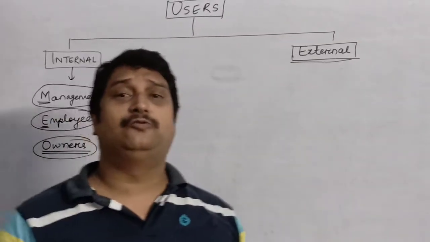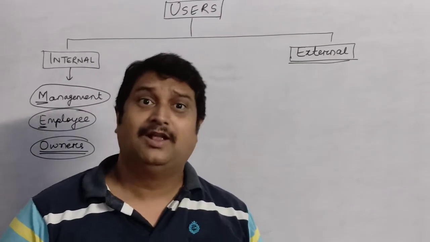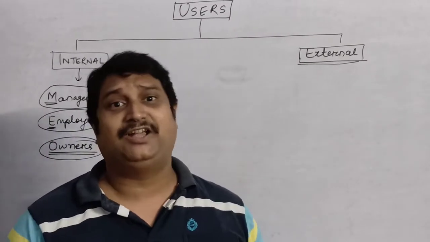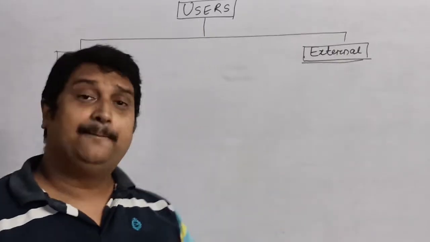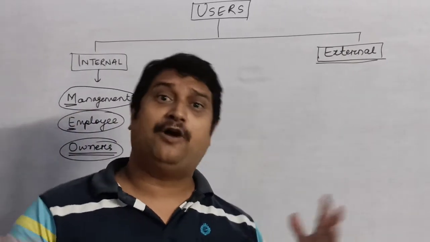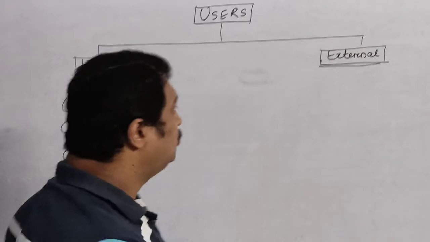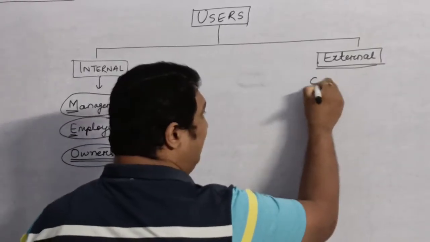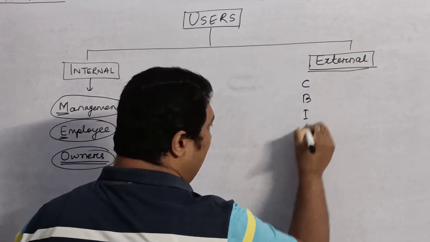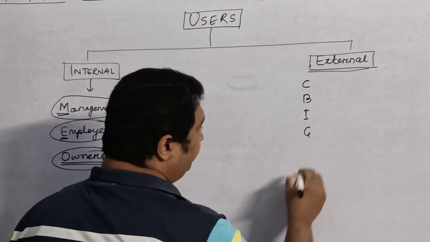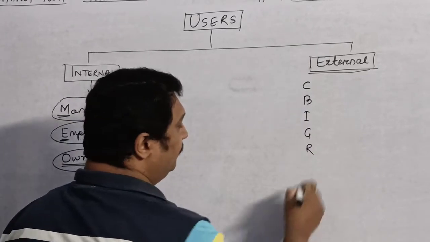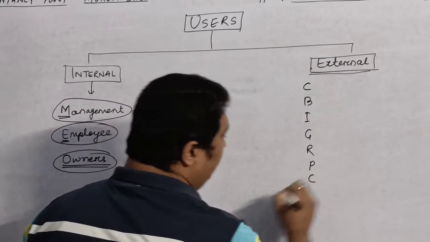Who are the external users? External users are those people who are not associated from within the organization, but they are associated with the organization from outside. In order to remember them, we have CBI, GRPC.